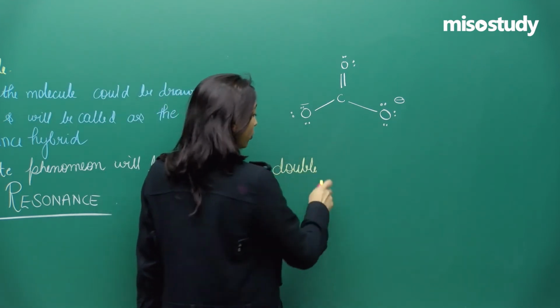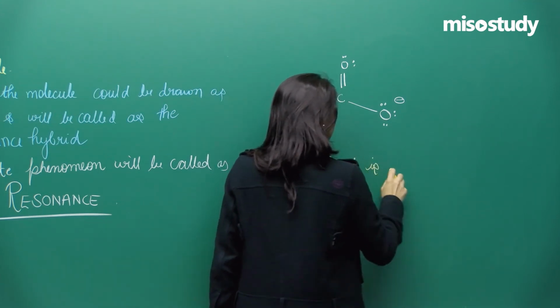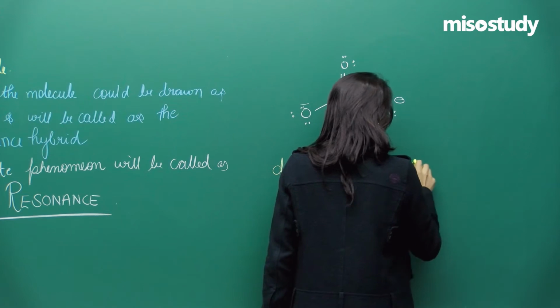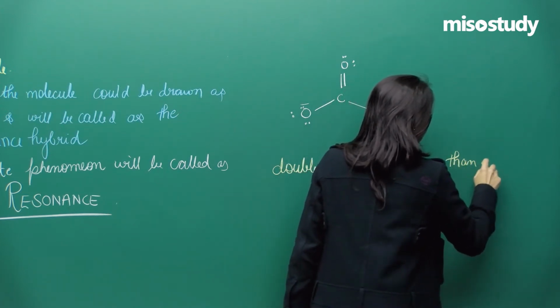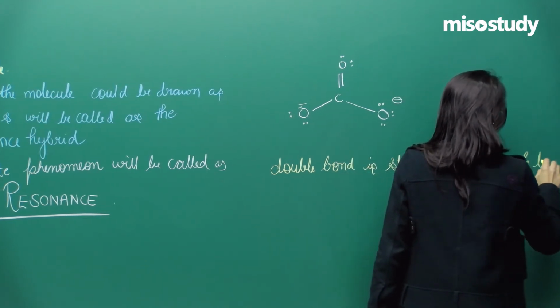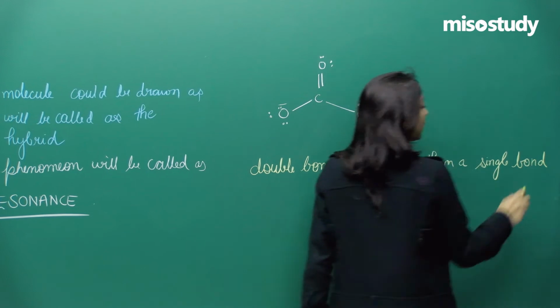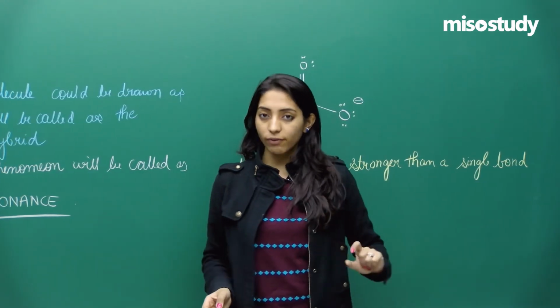I already told you so many times that a double bond is stronger than a single bond, right. A single bond is always weaker compared to the double bond if you are taking both bonds together in one go.